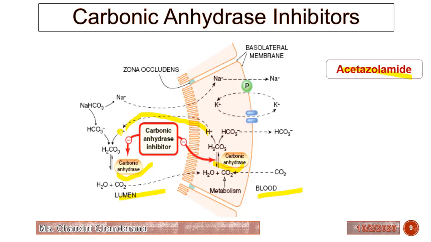Here there is a sodium bicarbonate, so HCO3 minus will be released by this sodium bicarbonate and it will produce H2CO3. So here there are carbonic anhydrase inhibitors. We have to inhibit this carbonic anhydrase.